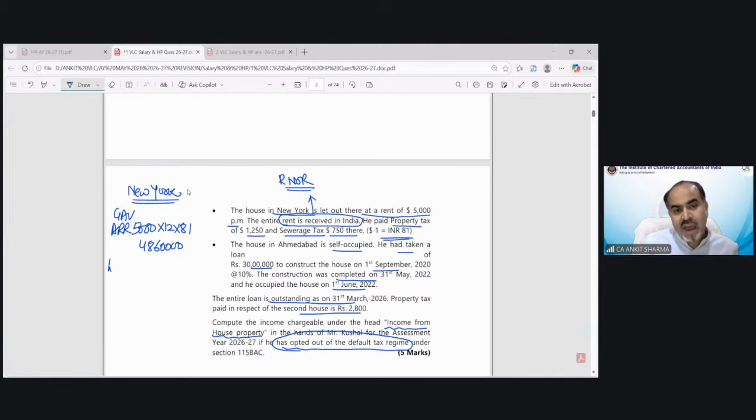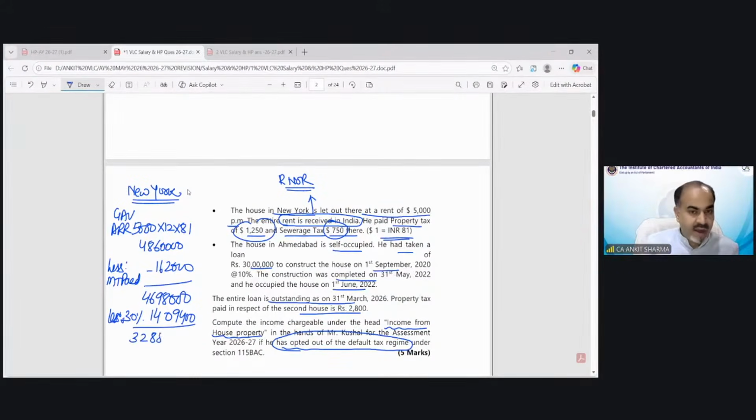Now from GAV we have to reduce the municipal taxes paid. Municipal taxes paid are 1250 plus 750. That means 2,000, so the value would be 1,62,000. So my value would now be 4698000. Now we deduct 30% standard deduction. That would be 1409400. So the total would be 3288600. That would be the house property income of New York.